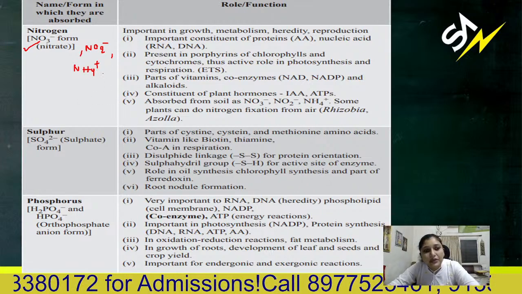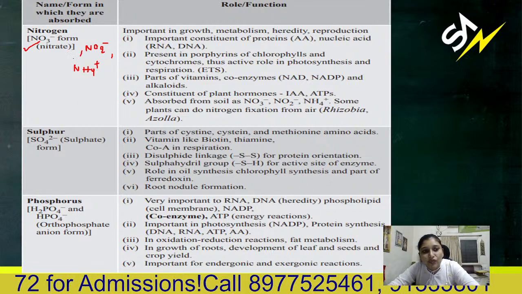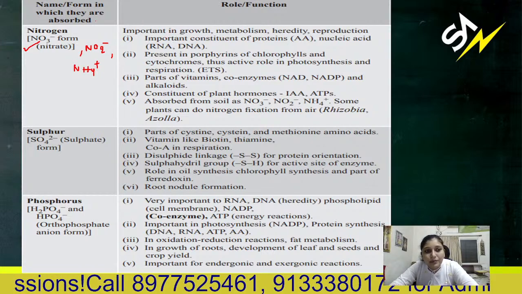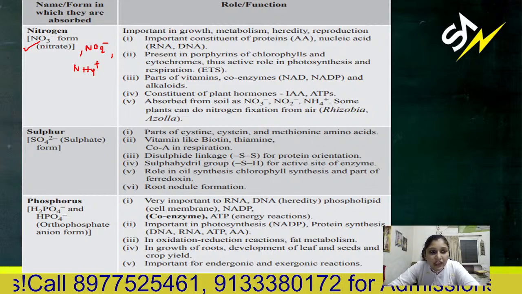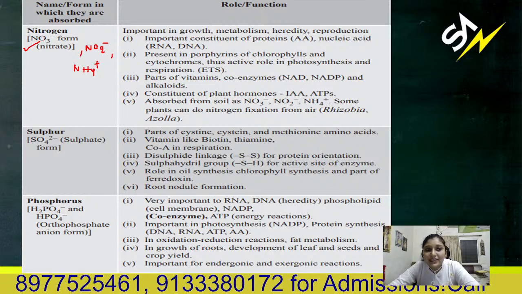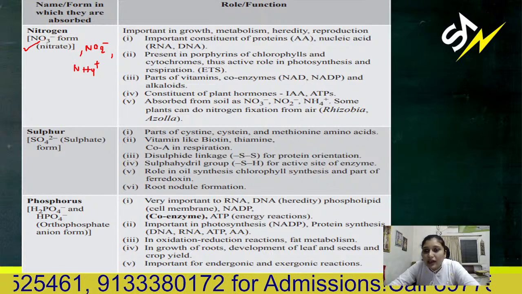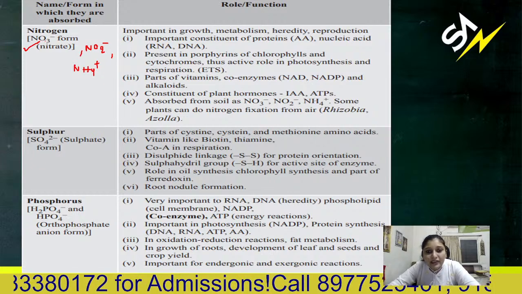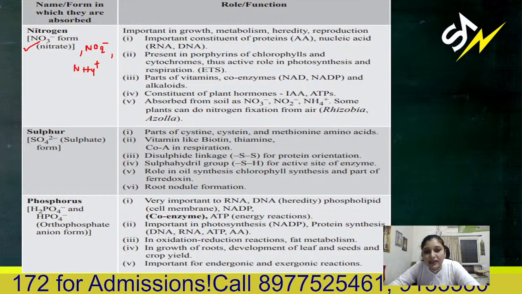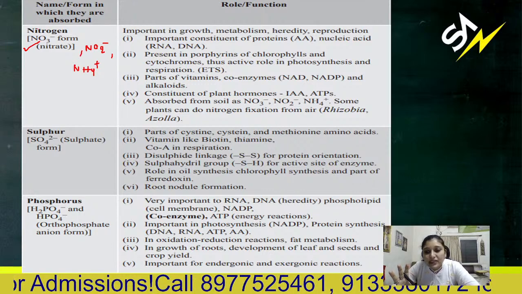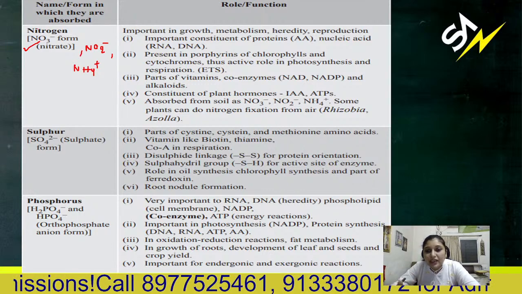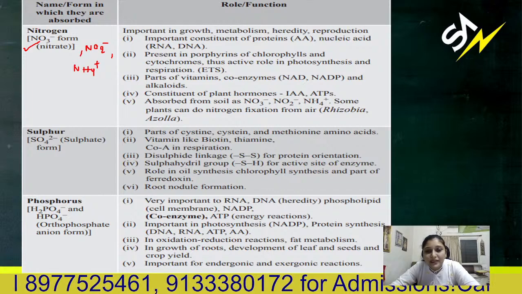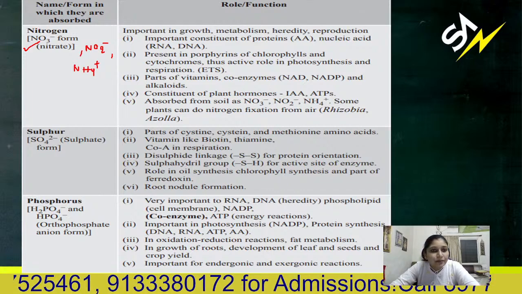This ammonium is sometimes converted to nitrate and nitrite. So the plant can absorb mostly in the form of nitrate. It is a negatively charged ion, and soil particles are also negatively charged, so they cannot adhere or fix, or you can say they are not attracted towards the soil particles and are easily absorbed by the root cells.